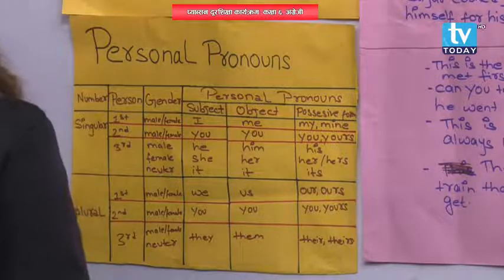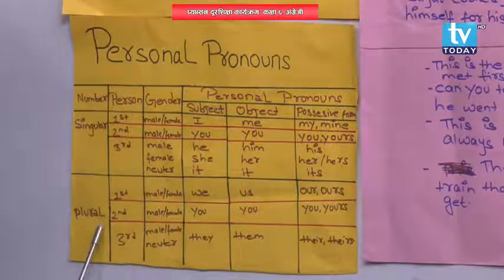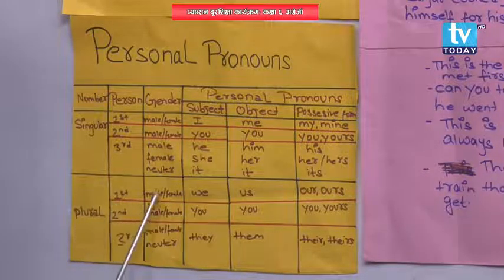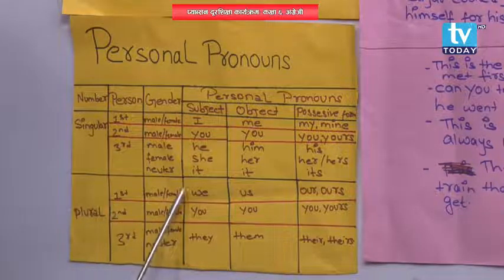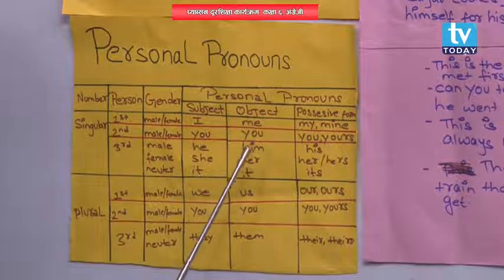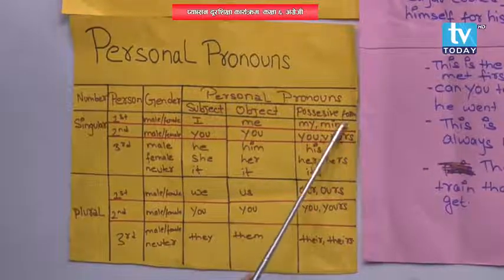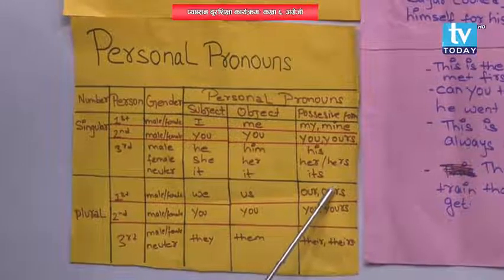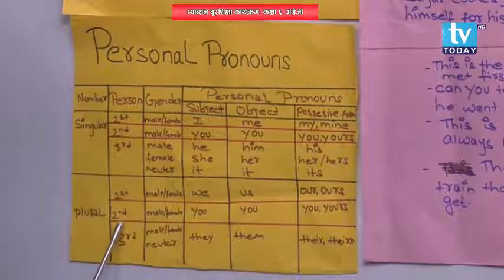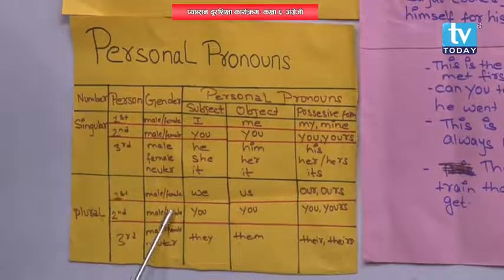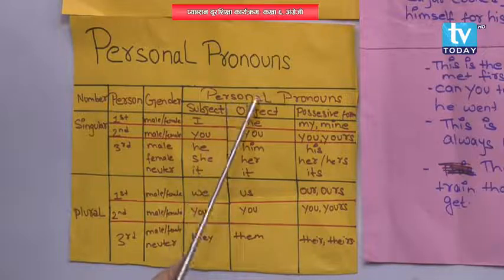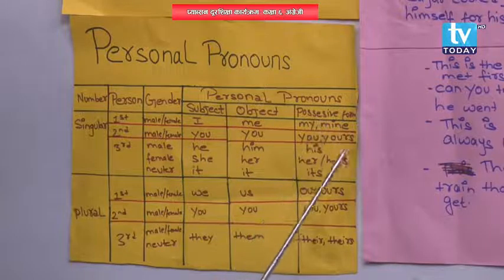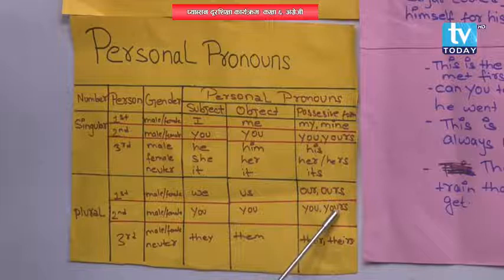Did you get me? So now plural. First person, male, female: subject we, object us, possessive form our, ours. Second person, male, female: subject you, object you, possessive form your and yours.